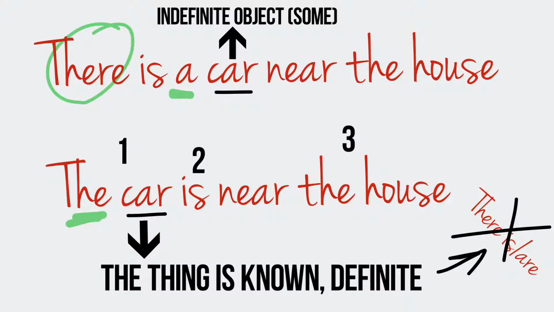When we need to speak about some concrete, some definite object, we need to use the definite article the, and we don't use there is, there are construction. We use a usual 1, 2, 3 structure in a sentence. For example, the car is near the house. Number 1, the car. Number 2, is. Number 3, near the house.